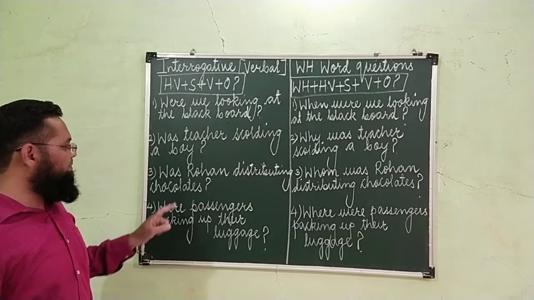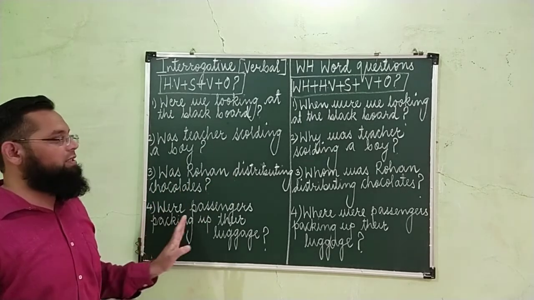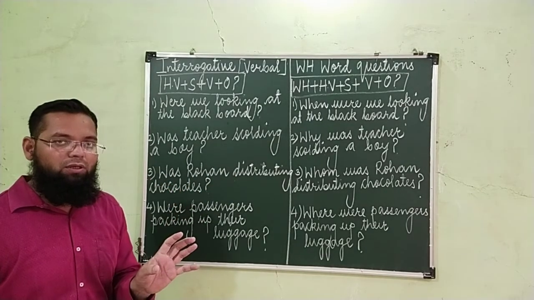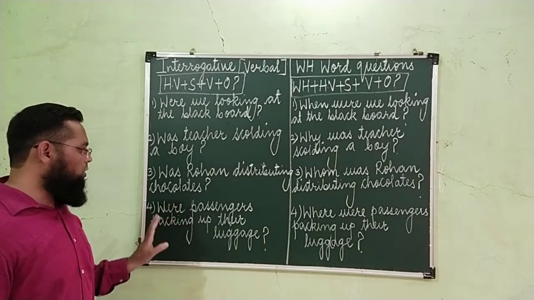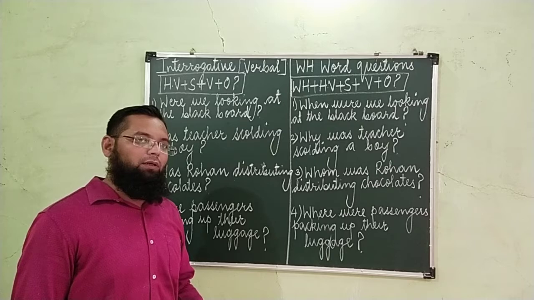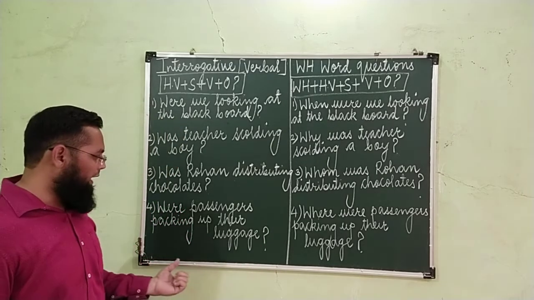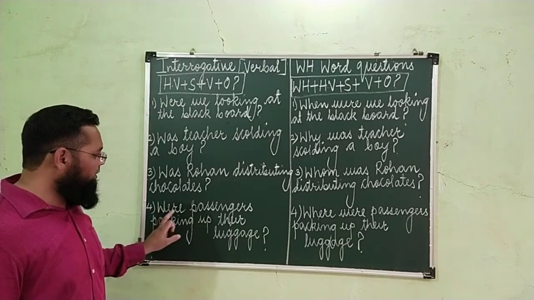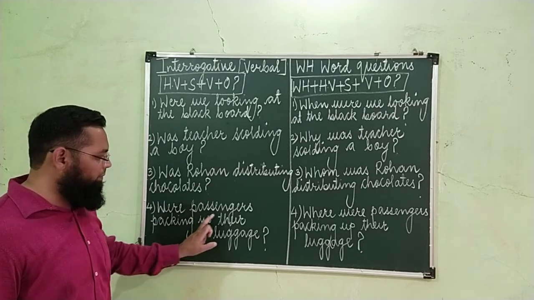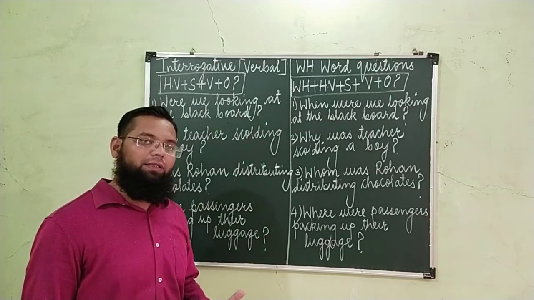Then next example, was Rohan distributing chocolates? This is the way to ask the question. Was Rohan distributing chocolates? क्या रोहन चॉकलेट्स बांट रहा था और क्या रोहन चॉकलेट्स तकसीम कर रहा था? And the last example, were passengers packing up their luggage? क्या पैसेंजर्स अपना सामान बांध रहे थे?